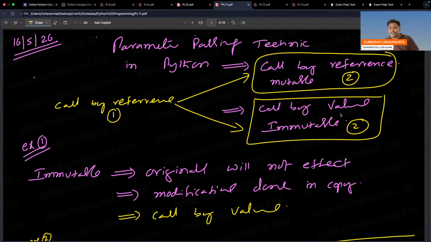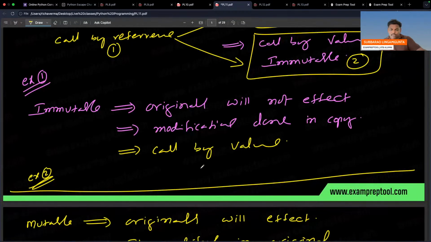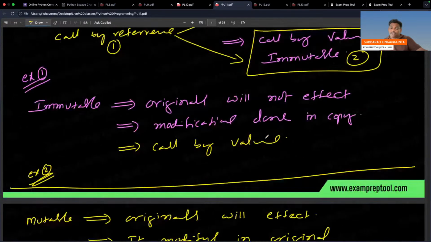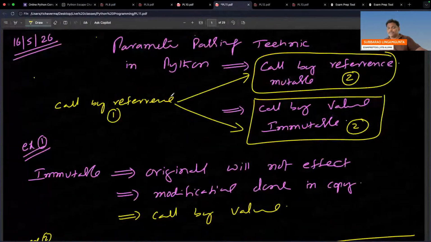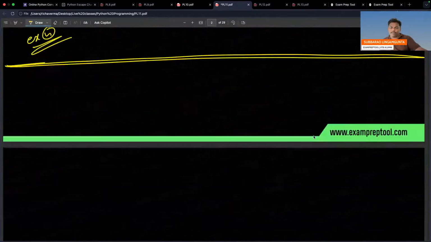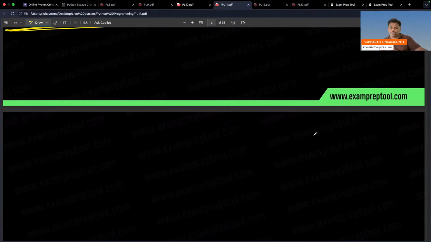It starts as call by reference, but afterwards, if you go inside, the actual picture will come. If it is mutable, reference will continue. If it is immutable, call by value. So the final conclusion is: immutable, call by value; mutable, call by reference. It looked like call by reference initially, but if you go to the second step, you will get more clarity. That is the one thing I want to say to you.